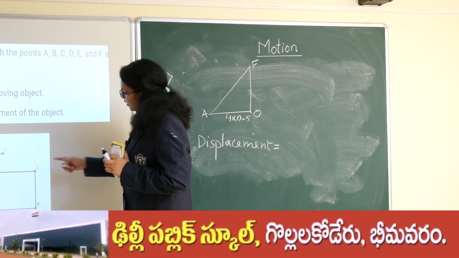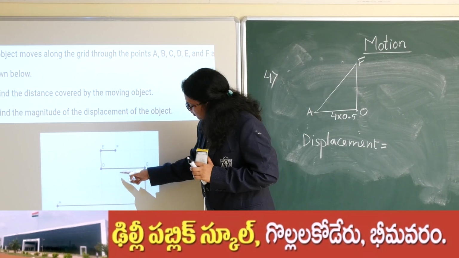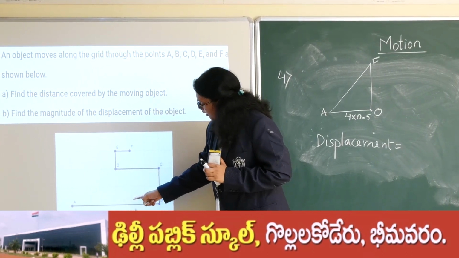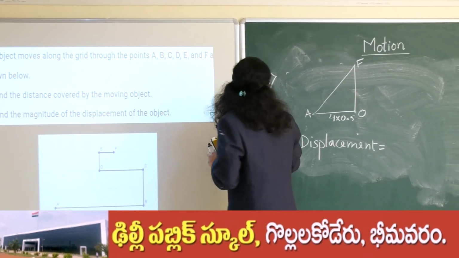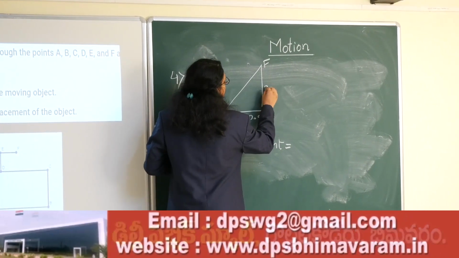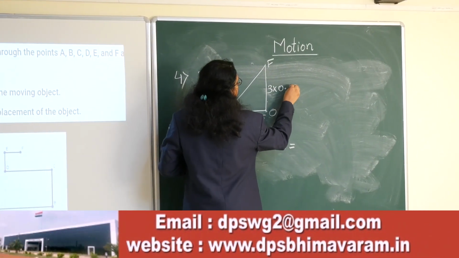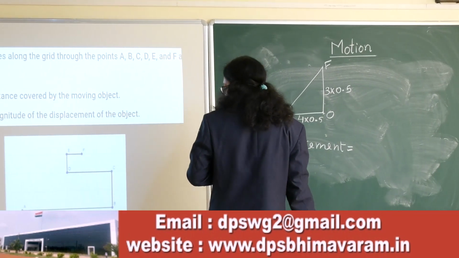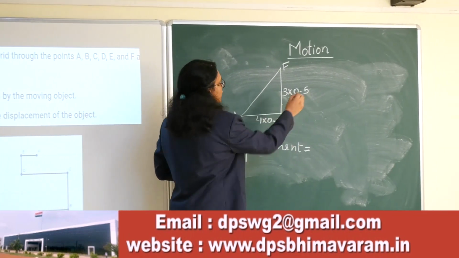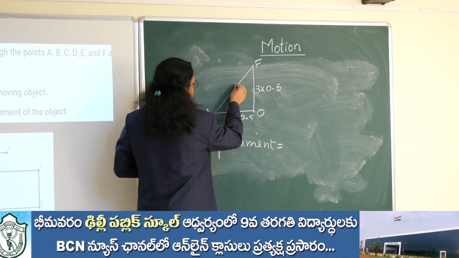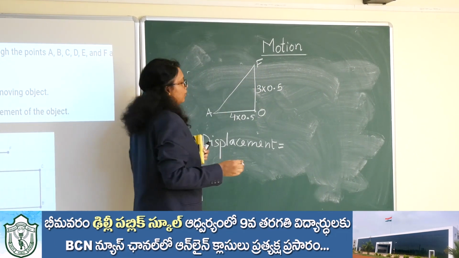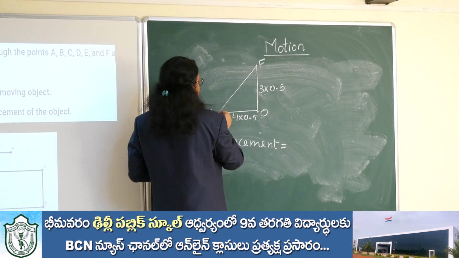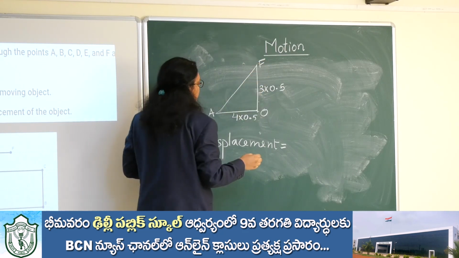And if I see this one, this is 1, 2, 3. The perpendicular line is 3, so this one is 3 into 0.5. Now I want to find out this hypotenuse, because this is the shortest distance traveled.